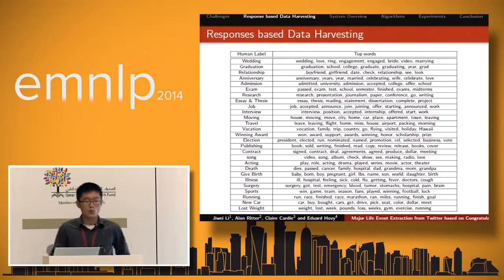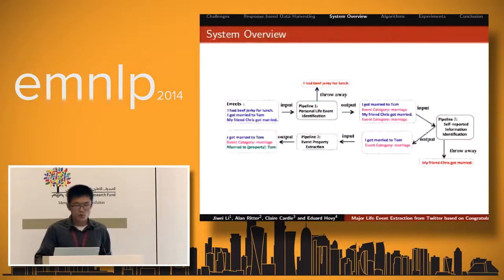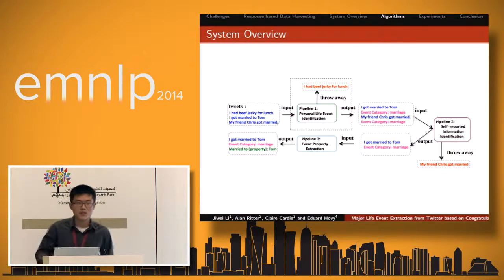Based on these word clusters, harvested data, and topic word distribution, we propose a system. The system is comprised of three pipelines. The first pipeline, we call the personal life event identification process. Given any tweets, we try to align each of them to one specific life event if it does correspond to that event, and also we want to filter out the random stuff.